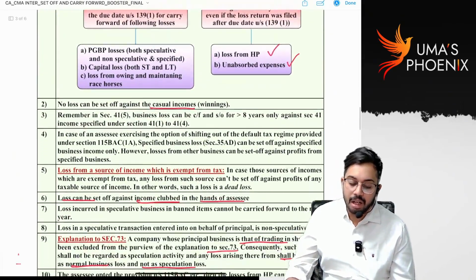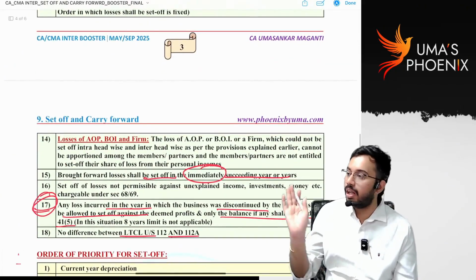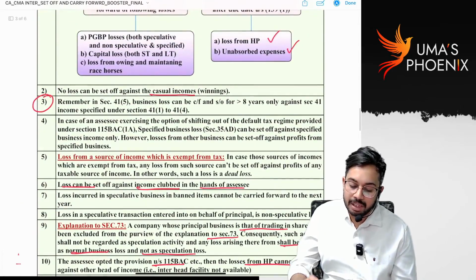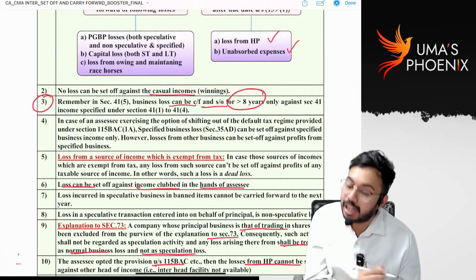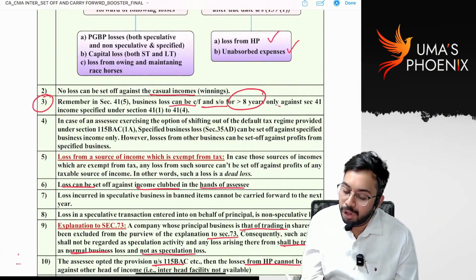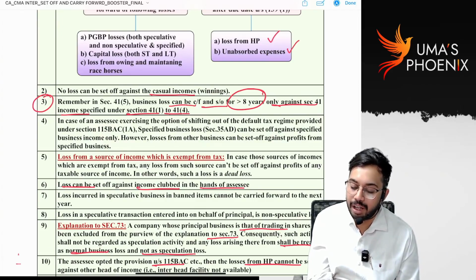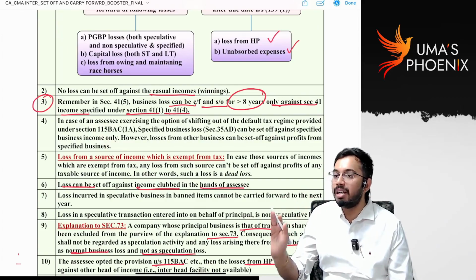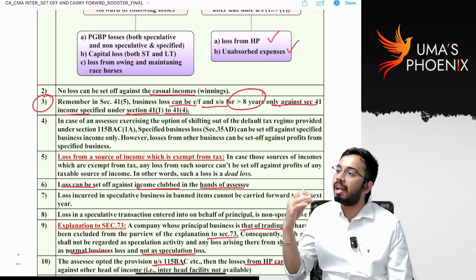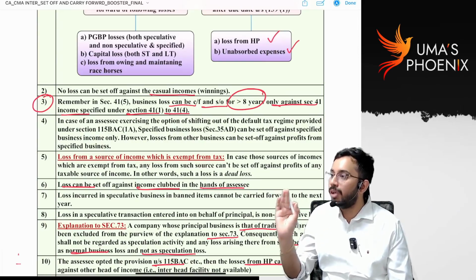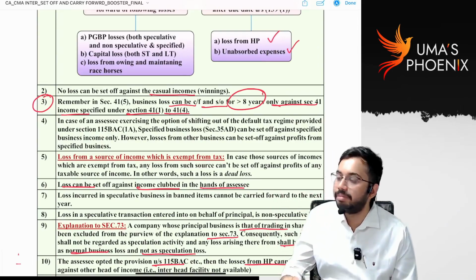Third point is interlinked with 17th point. You can see in third point what it was said: business loss can be carried forward and set off even after 8 years only against income specified under section 41(1) to 41(4). It is nothing but discontinued year business loss can be carried forward even after 8 years also, but can be set off only against deemed profits, recovery of bad debts. Is it clear?